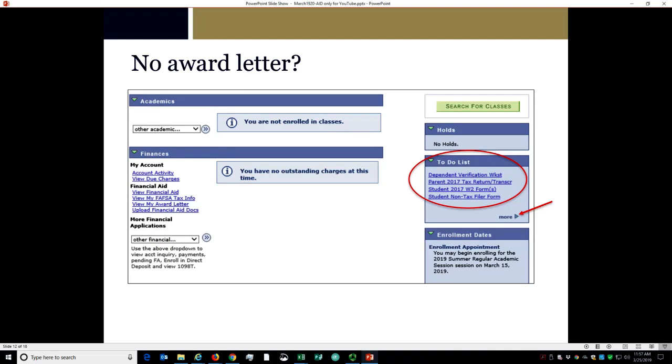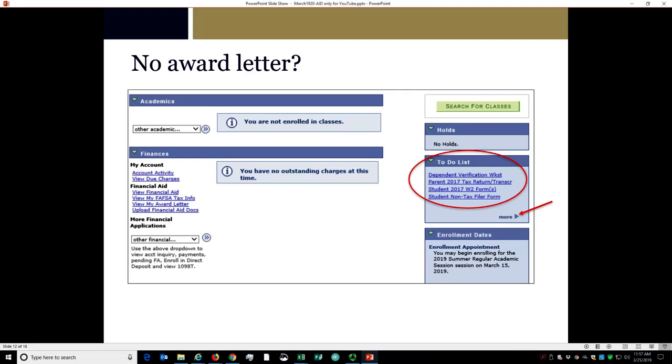There are a number of reasons your student might not have received an award letter yet. Be sure the student's completed the FAFSA for the right academic year and has included UA's Federal School Code 003123. If your student has completed the 2019-20 FAFSA and included UA's school code, it's possible that we need additional information before we can determine eligibility for aid. As we receive and process FAFSAs, students who are required to submit additional information are notified by mail this first year and by email each year after, if applicable.